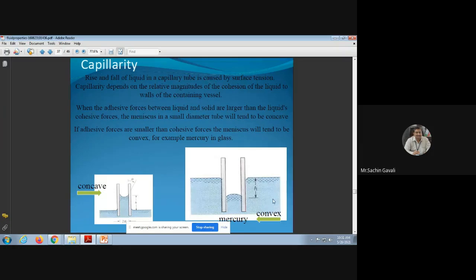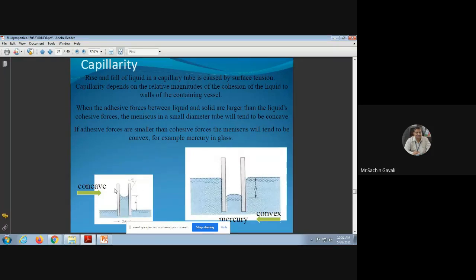Adhesive force here means between glass surface and mercury. Mercury doesn't stick with glass, so it has zero adhesive force with glass and more cohesive force. So when a capillary tube is immersed in a fluid like mercury, where cohesive force of attraction is too much compared to adhesive force, then capillarity fall will take place like this.